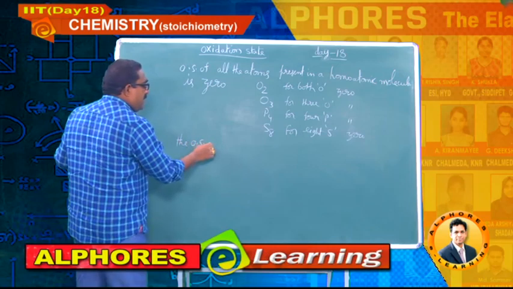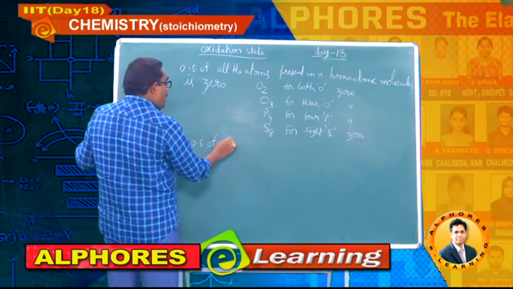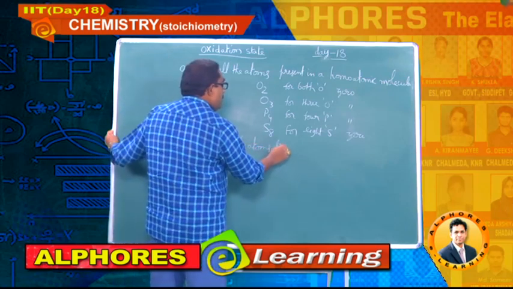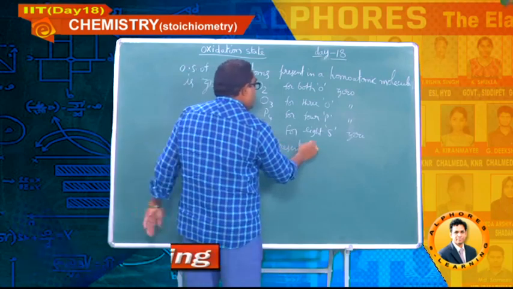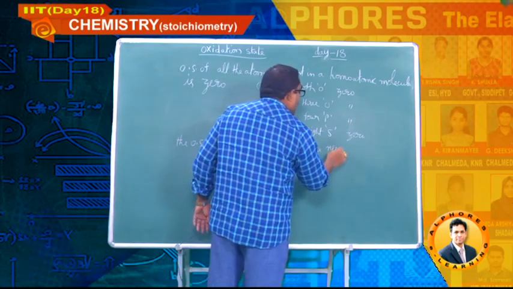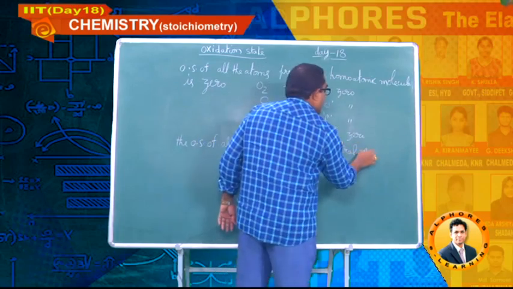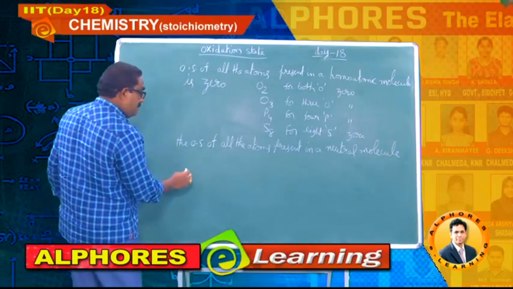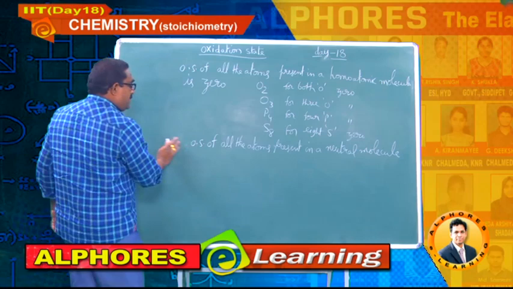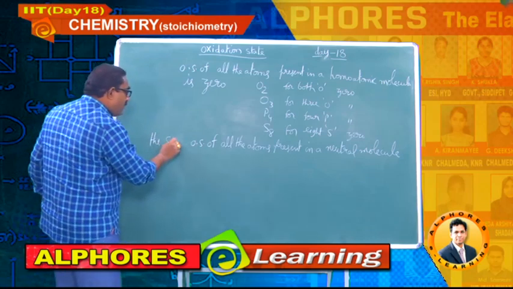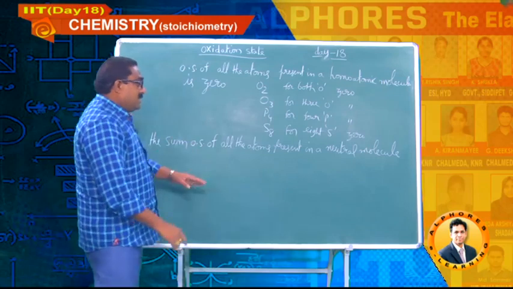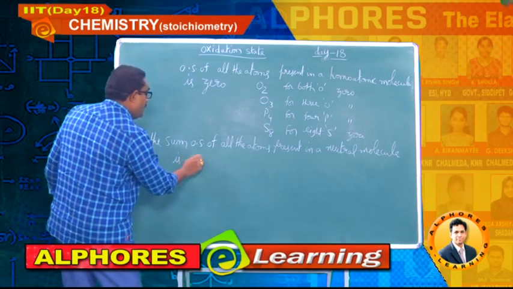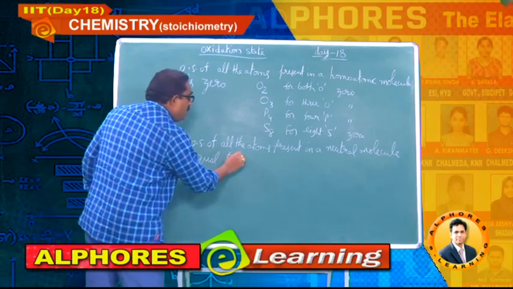The oxidation state of all the atoms present in a neutral molecule, it is better to write as: the sum of oxidation states of all the atoms present in a neutral molecule is equal to 0.